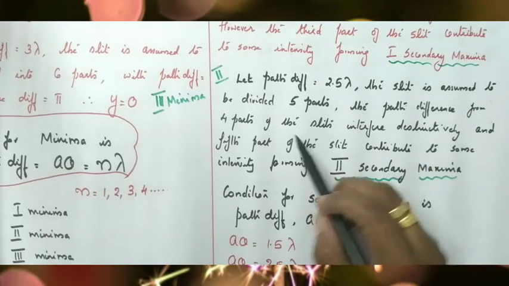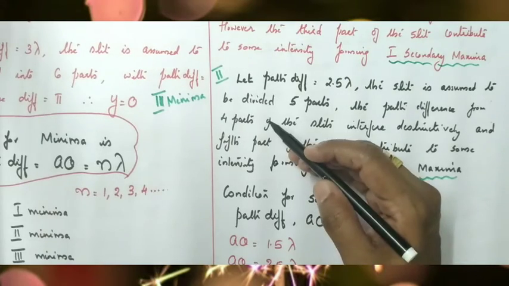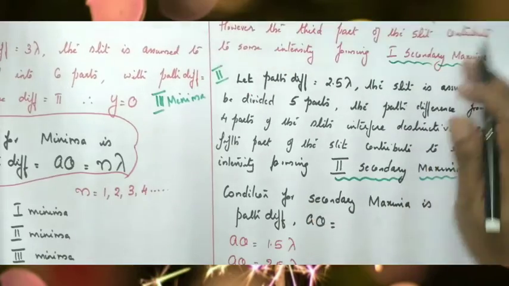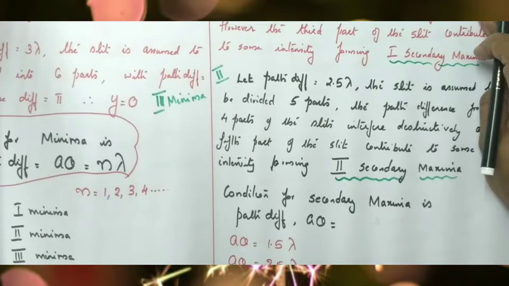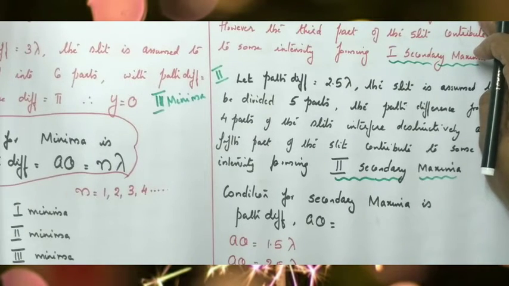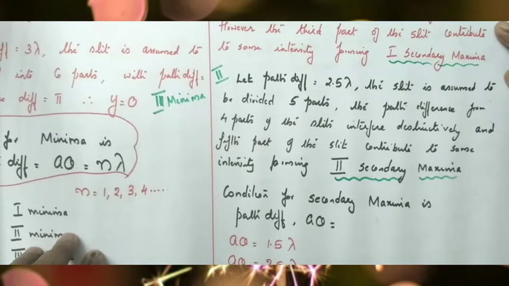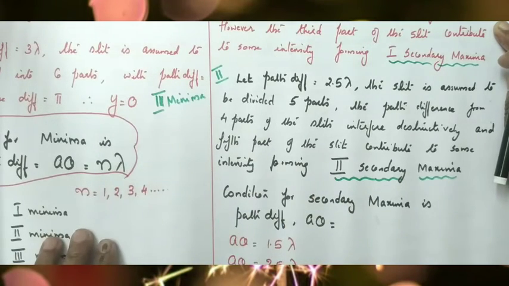2.5 lambda means the slit has to be divided into 5 parts. The first 4 parts superimpose to form zero intensity, and the intensity is provided by only which part of the slit? 1/5 part of the slit. So intensity is provided by 1/5 part of the slit, and hence the 5th part of the slit contributes some intensity, forming the second secondary maxima.